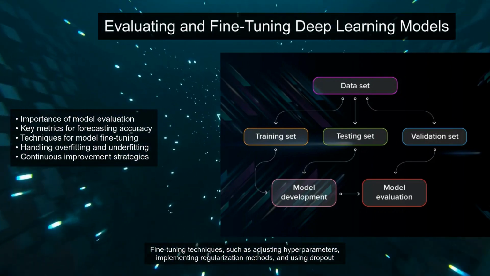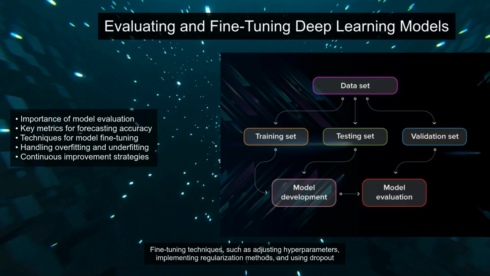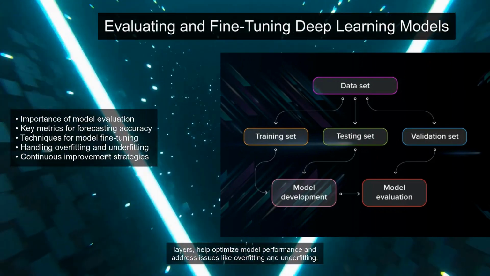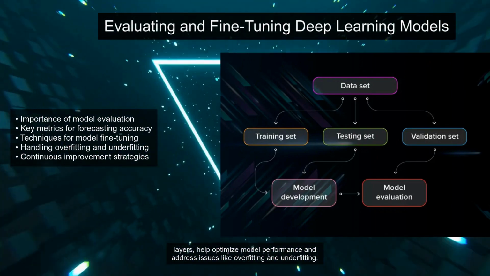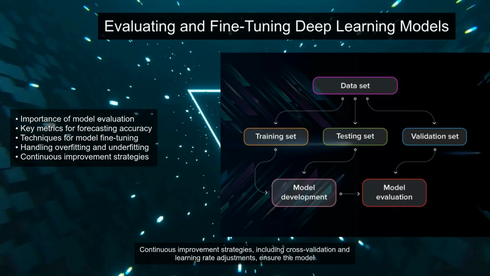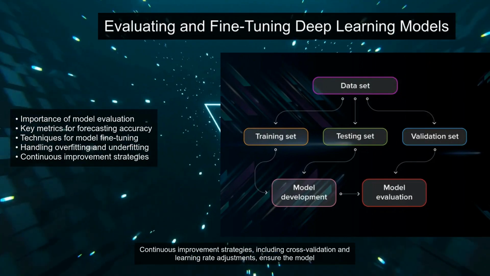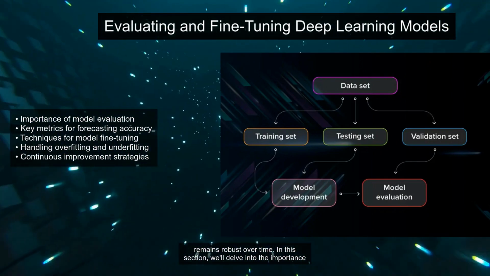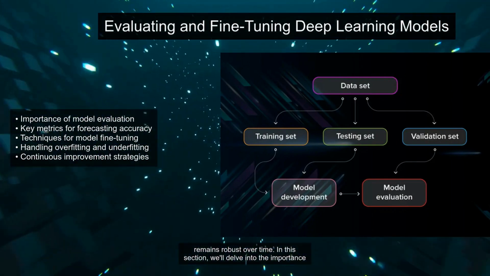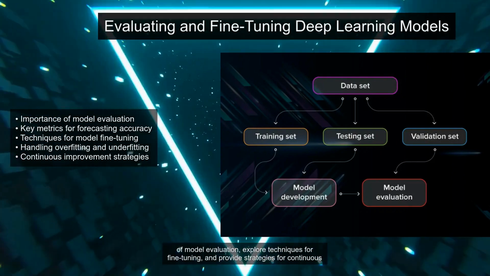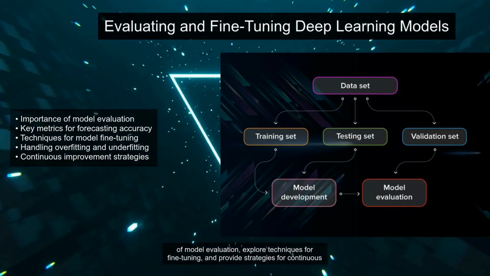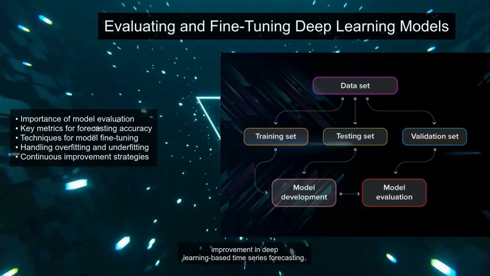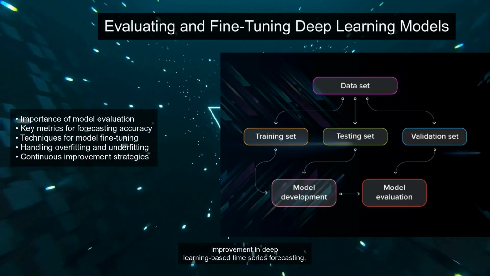Fine-tuning techniques, such as adjusting hyperparameters, implementing regularization methods, and using dropout layers, help optimize model performance and address issues like overfitting and underfitting. Continuous improvement strategies, including cross-validation and learning rate adjustments, ensure the model remains robust over time. In this section, we'll delve into the importance of model evaluation, explore techniques for fine-tuning, and provide strategies for continuous improvement in deep learning-based time series forecasting.